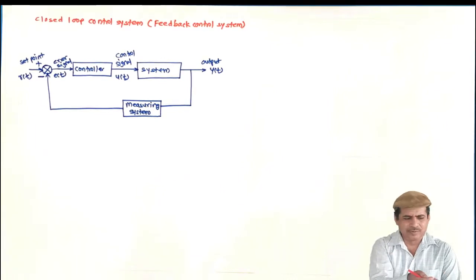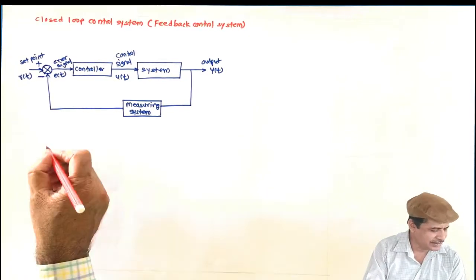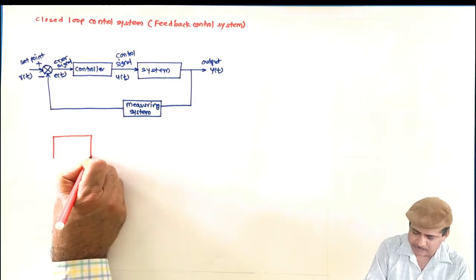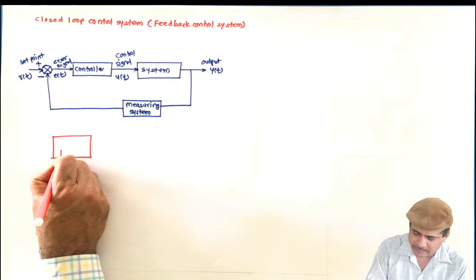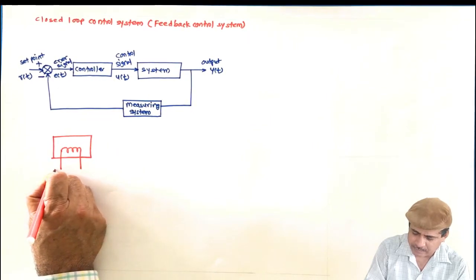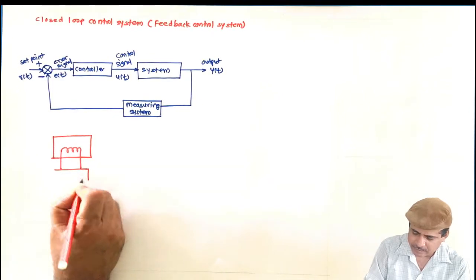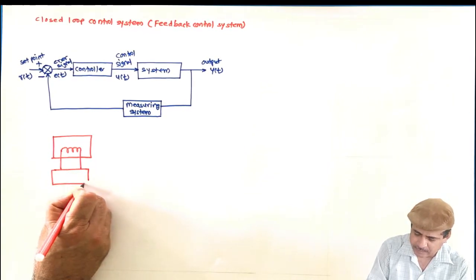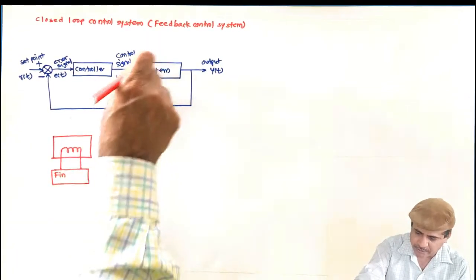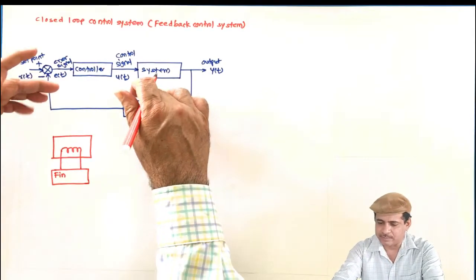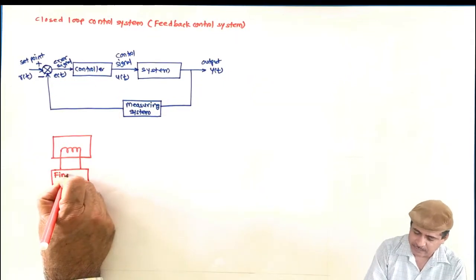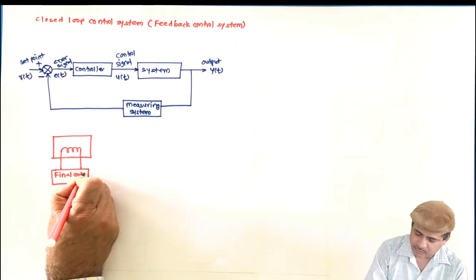The same examples we will take, and we may add some examples. For example, here, this is the oven and there is a heater. Actually there is a final control element also, which is not shown in the diagram. I will show the exact diagram of this also, and I will correlate it with this final control element.